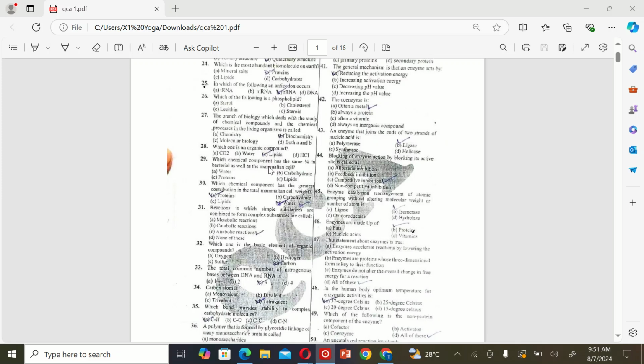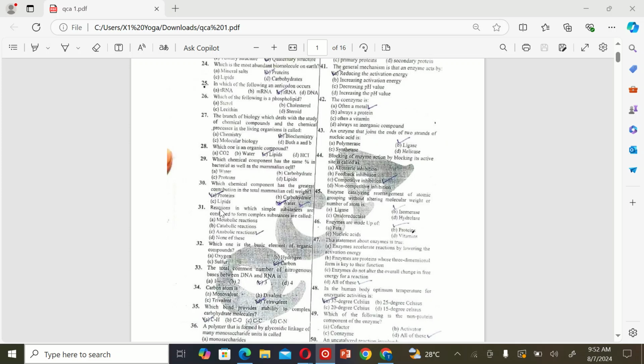So the correct option is C. Lipids. The next MCQ is which chemical component has the same percentage in bacterial as well as the mammalian cell? A. Water, B. Carbohydrate, C. Protein, D. Lipids. So the correct option is A. Water. The next MCQ is which chemical component has the greatest contribution in the total mammalian cell weight? A. Protein, B. Carbohydrate, C. Lipids, D. Water. So the correct option is D. Water.